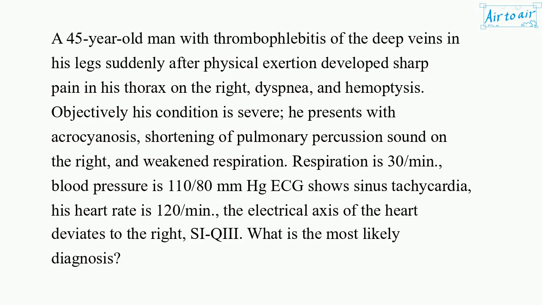Respiration is 30 per minute. Blood pressure is 110/80 mm Hg. ECG shows sinus tachycardia. His heart rate is 120 per minute. The electrical axis of the heart deviates to the right. What is the most likely diagnosis?